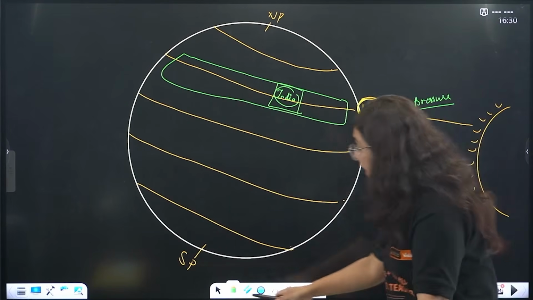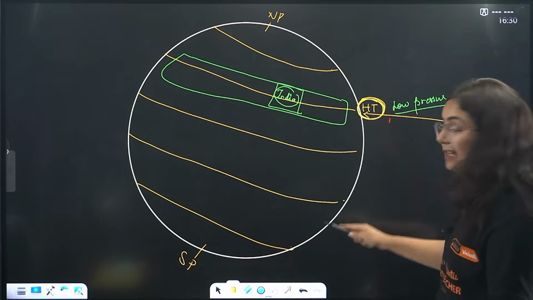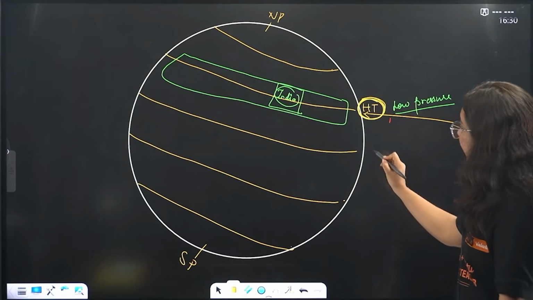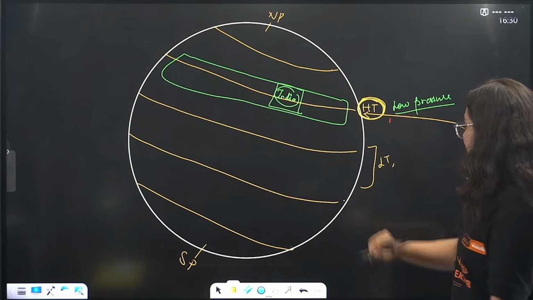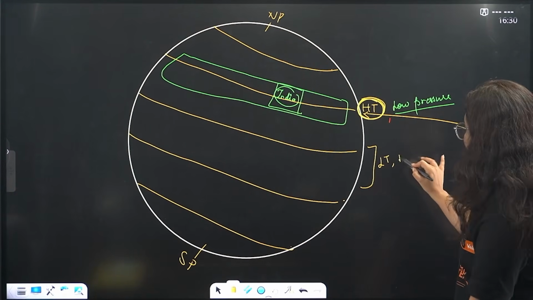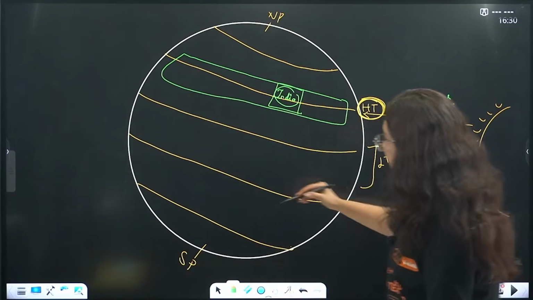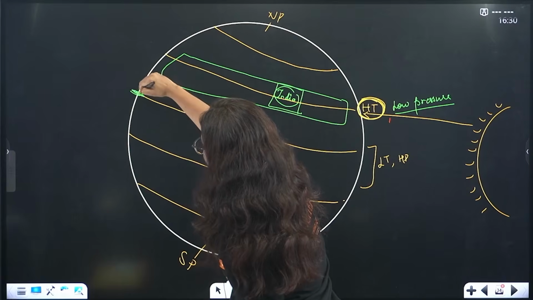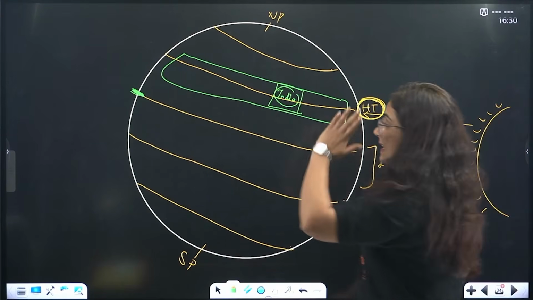When a low pressure belt is created, what happens to the places that are south of it? Because the sun is over the Tropic of Cancer, this region will have comparatively low temperature but high pressure. Wind always moves, and this is the equator by the way, so below the equator it is tilted towards its left.